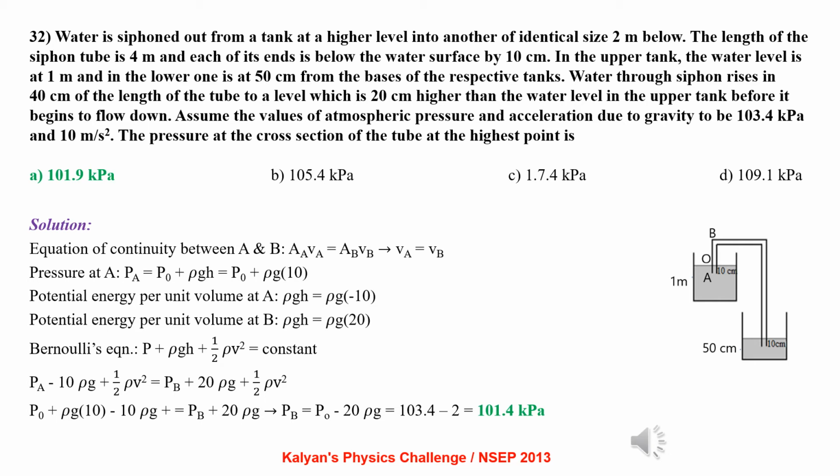Applying the equation of continuity between A and B, we have A1 v1 = A2 v2, that is between A and B.